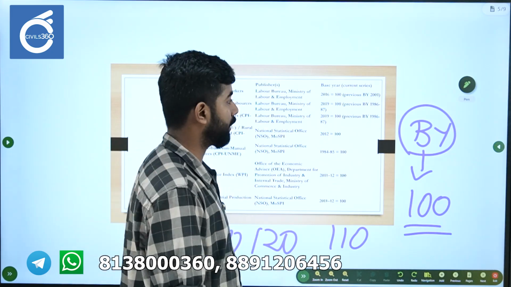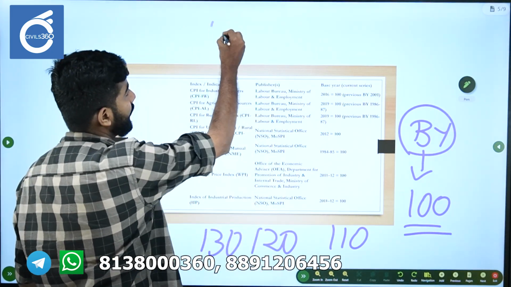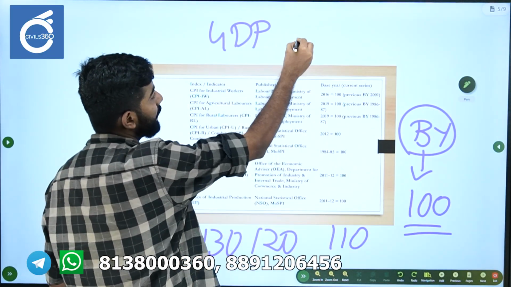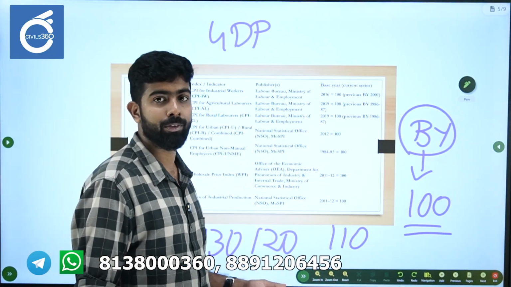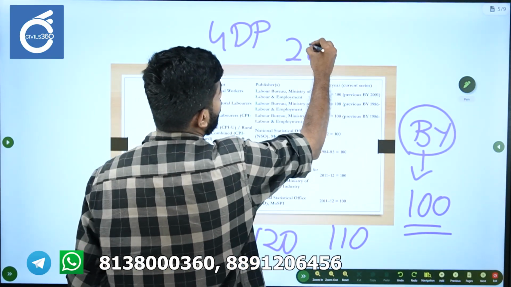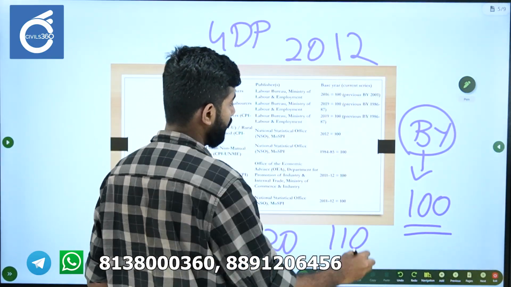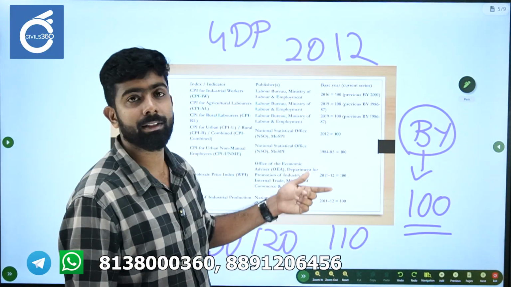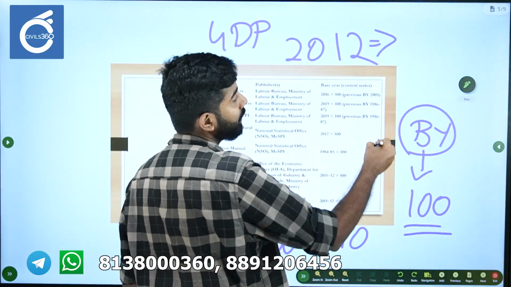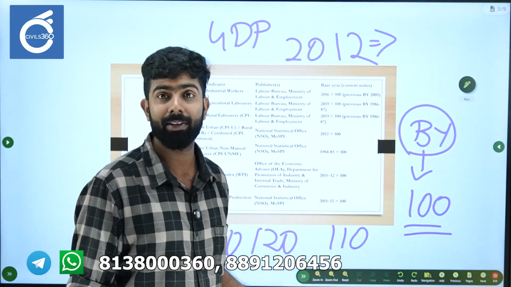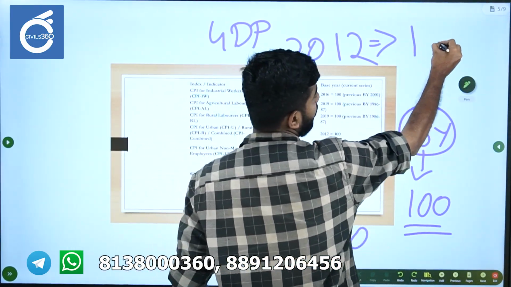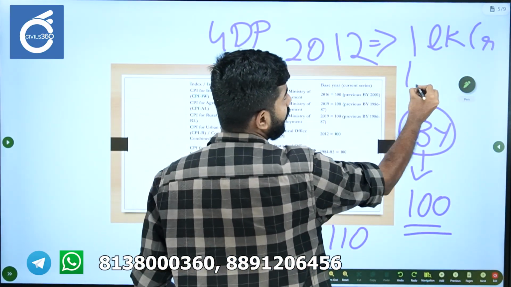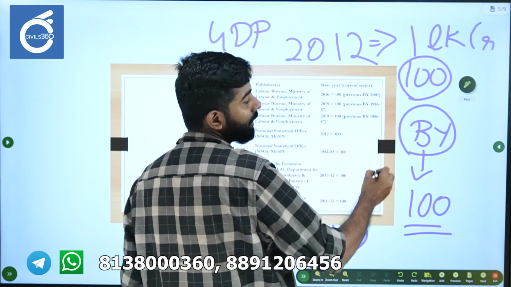for your clarity, say you are taking GDP. Currently we follow the base year of 2012. Say the nominal value of GDP in that year is 1 trillion, and we set this value as 100.